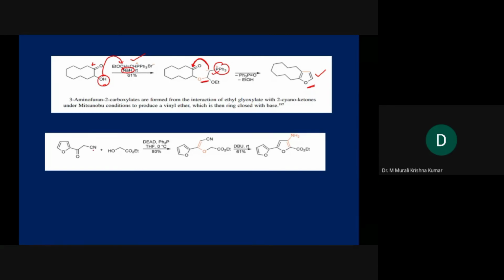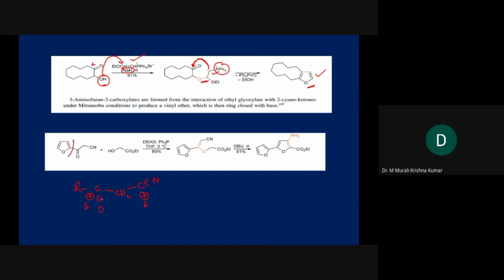So here, what is it that we have? R C double bond O, CH2 C triple bond N. So on this carbon we have positive charge, on this carbon we have positive charge. Here delta positive, here also delta positive. Then what is needed to join everything?